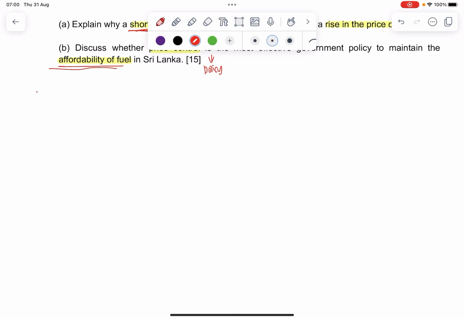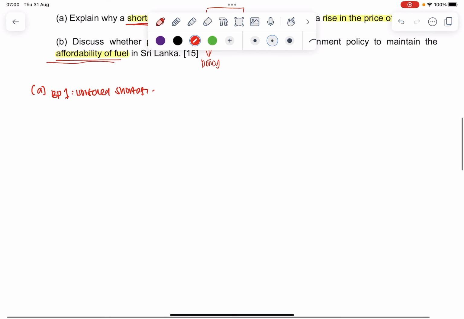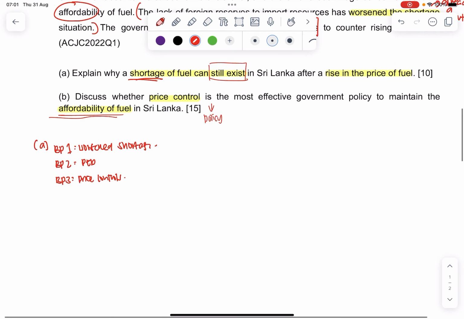So when I look at my body paragraph 1, I'll talk about the worsened shortage. For body paragraph 2, I would talk about the price elasticity. And then body paragraph 3, I will bring in the idea of price controls. Why? Because we need to realize that when there's a rise in price, but yet there's still a shortage, usually it is because either PED, PES, or both are very inelastic.